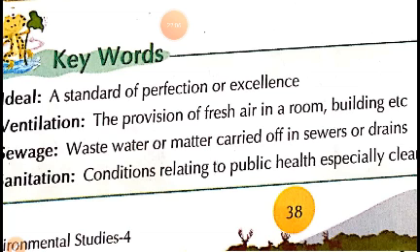So children, it is very important for the water which is used in our house, or the feces which is coming out from the toilets, to be taken away through the drains or sewers to the main hole, that is sewage. Otherwise they get collected and they may lead to different kinds of germs or insects which may cause various diseases. So this is very important in order to keep our surrounding as well as house clean.